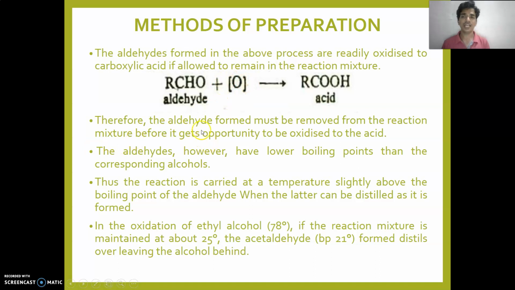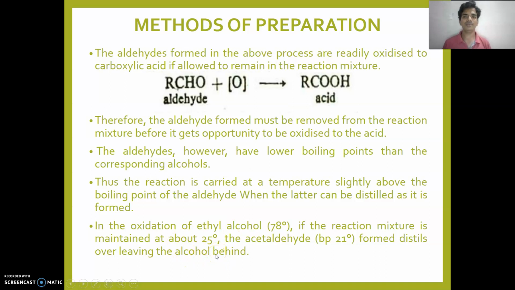Therefore the aldehyde formed must be removed from the reaction mixture. Aldehydes have a lower boiling point than the corresponding alcohol, so the reaction is carried out at a temperature slightly above the boiling point of the aldehyde, so that the latter can be distilled out as it forms.